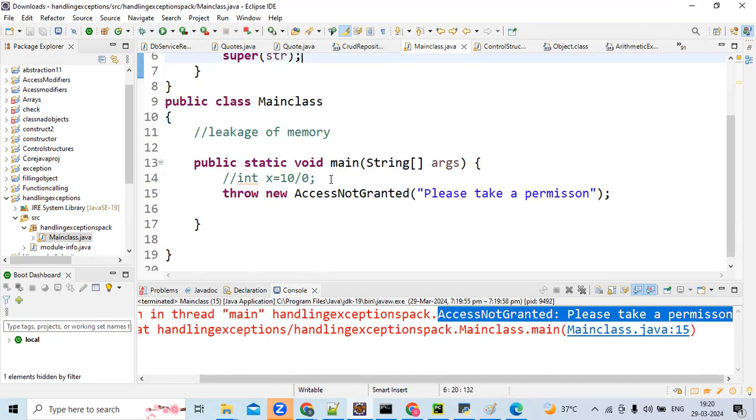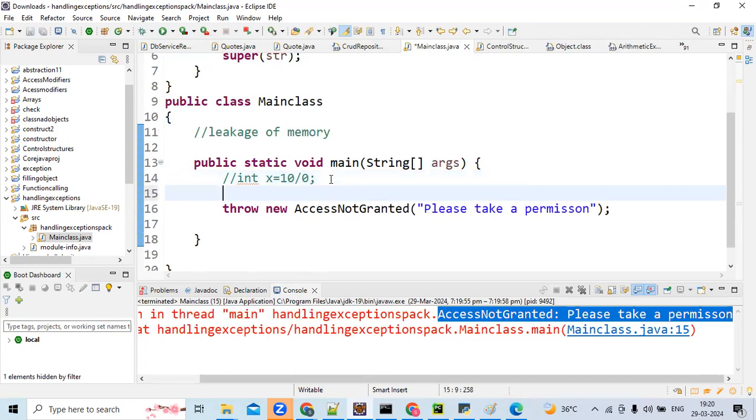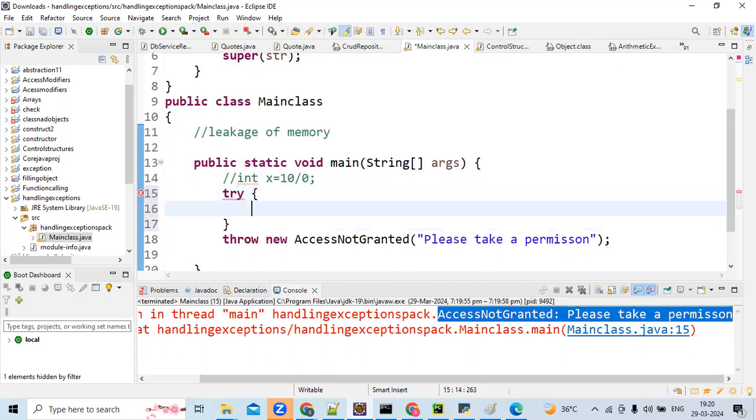Yes. So now tell me, how many ways are there to handle this? This is an unchecked exception, right? How many ways to handle an unchecked exception? I told you earlier. Only one way, try catch. Now you see the exception is coming, and we'll handle it by using try catch. You can handle customized exceptions also by using try catch.